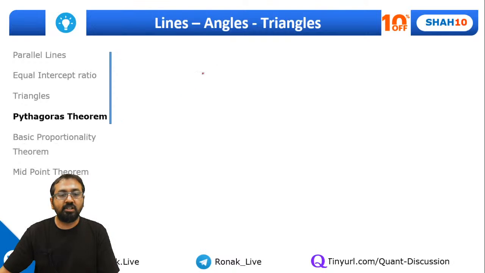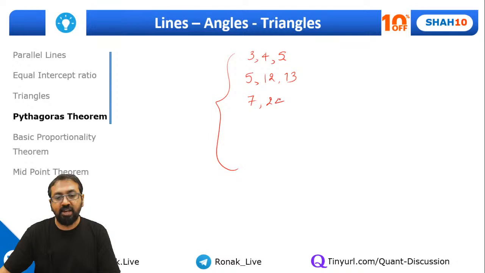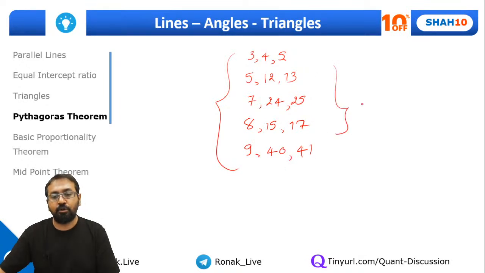Okay, Pythagoras theorem, so you remember that, but then what I had asked you to remember are those Pythagorean triplets, you can say triplets. So please remember, all CAT questions are based on just these triplets: 3 4 5, 5 12 13, 7 24 25, 8 15 17, 9 40 41. That's it. All other triplets are derived from these triplets.